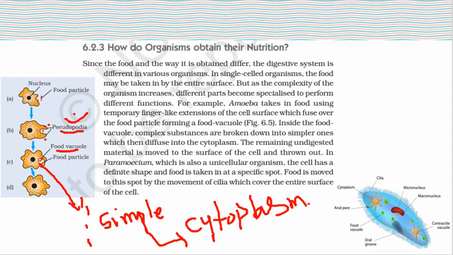The remaining undigested material is moved to the surface of the cell and then thrown out of the body of the amoeba. So this is the nutritional process in the amoeba.